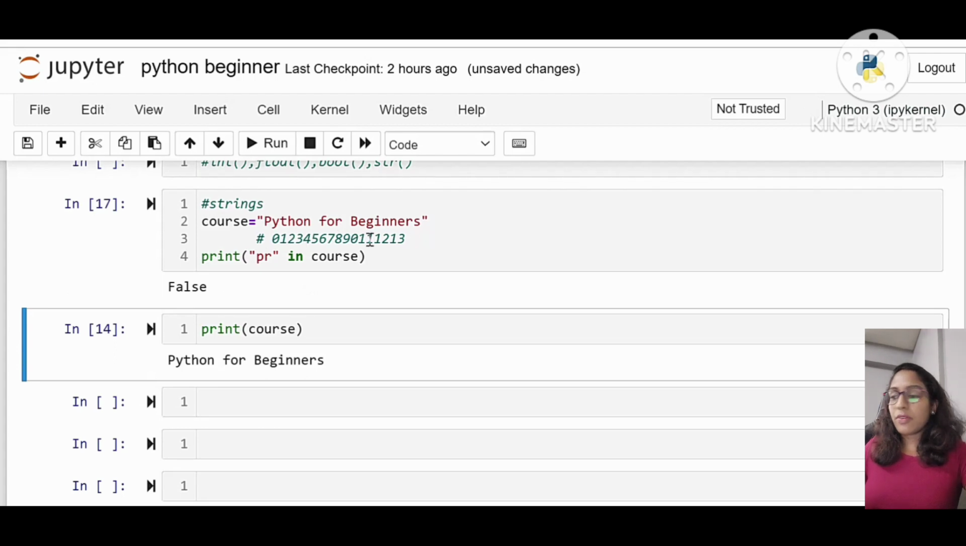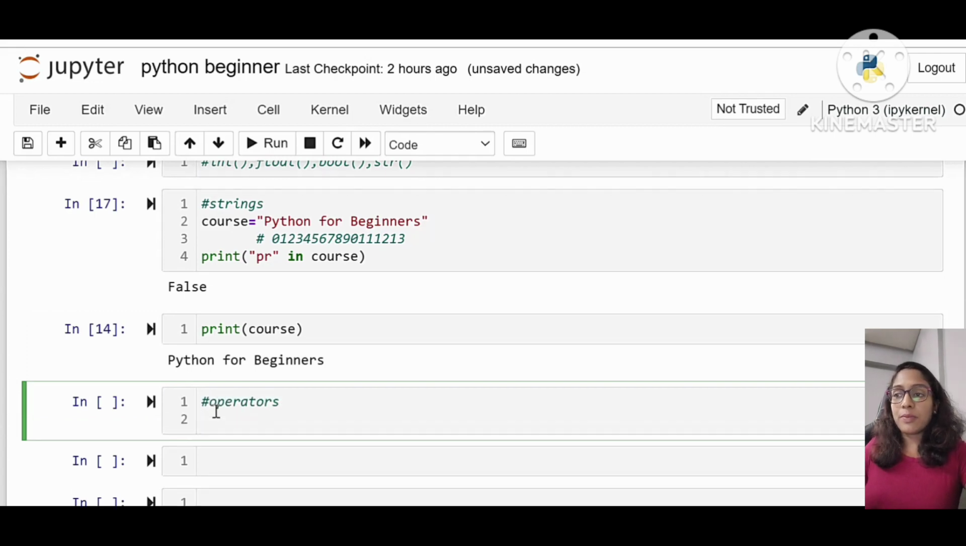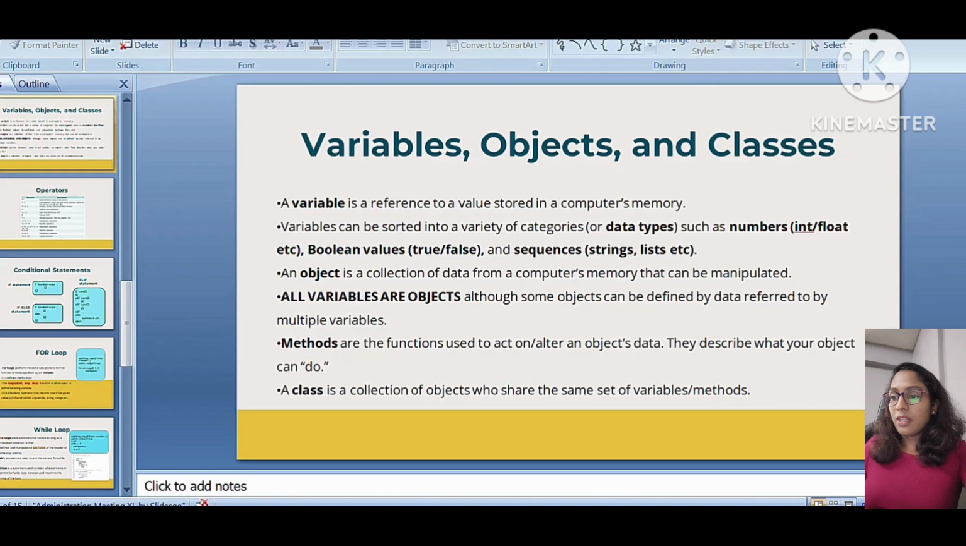Okay, so these are some of the string functionalities. And now we are going to discuss about the operators in Python. So there are different kinds of operators like arithmetic. I'm going a bit fast forward, so I'll be showing off everything in this PPT. The objects we discussed, these are the operators.